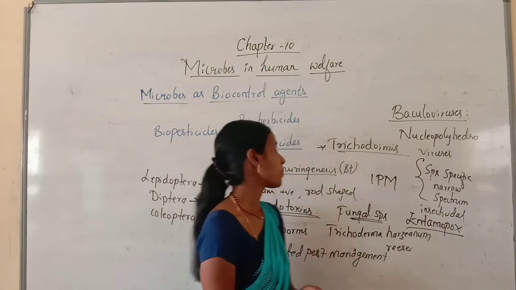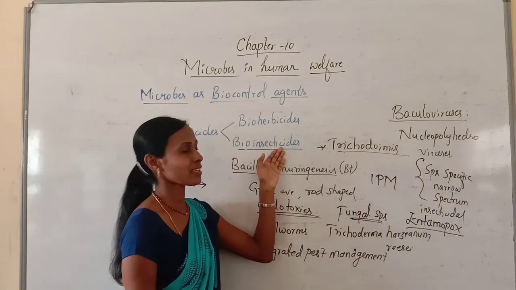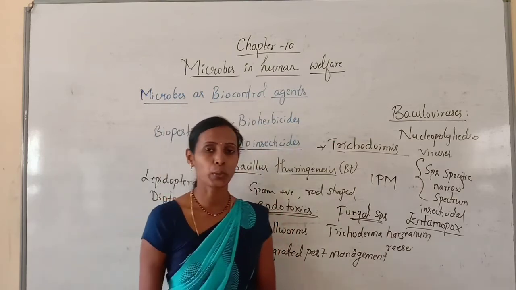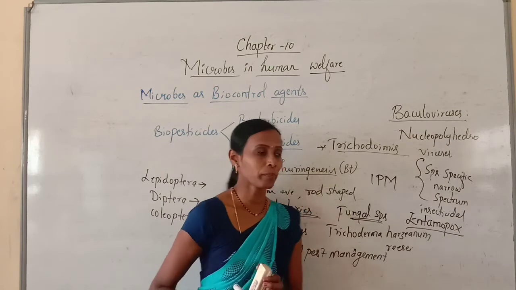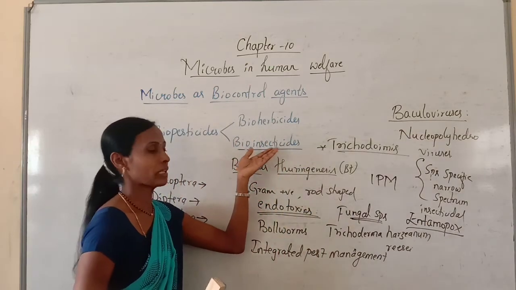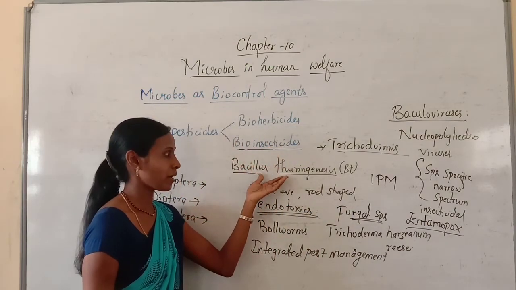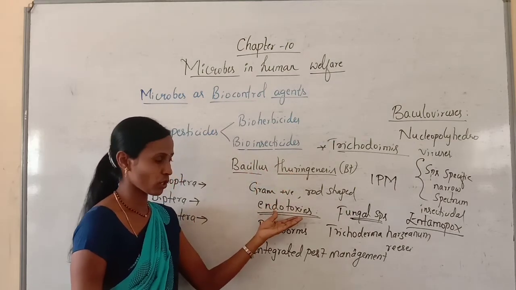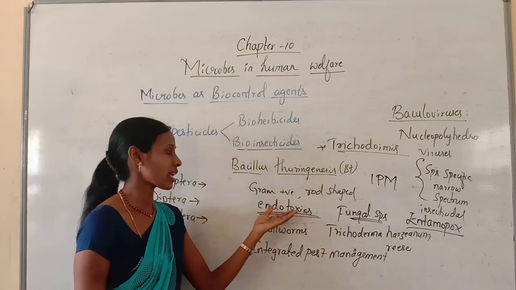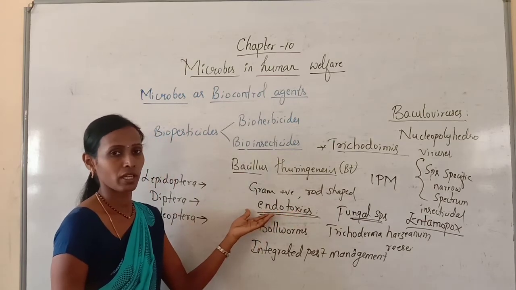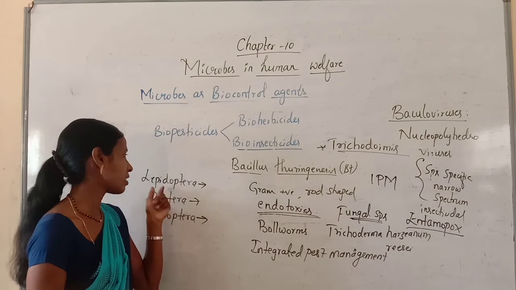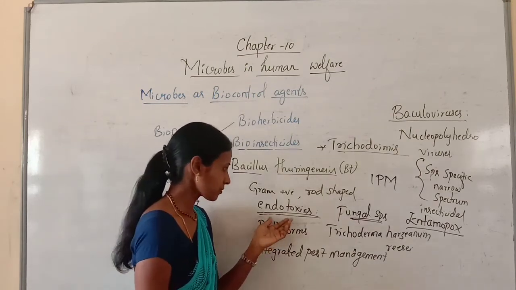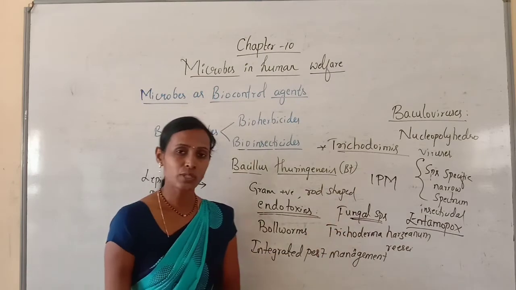So this completes the bioinsecticides, and this completes the topic microbes as biocontrol agents. Here what is very important, you should know what are bioinsecticides. The best example is Bacillus thuringiensis. It produces toxins called endotoxins, and these are effective to kill the larvae belonging to three orders: Lepidoptera, Diptera and Coleoptera. And the fungal species is Trichoderma.